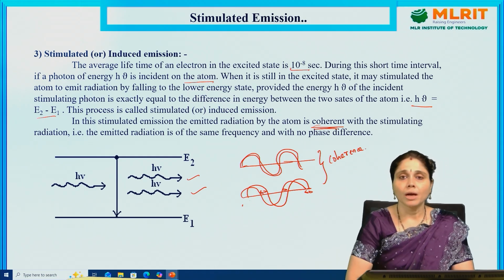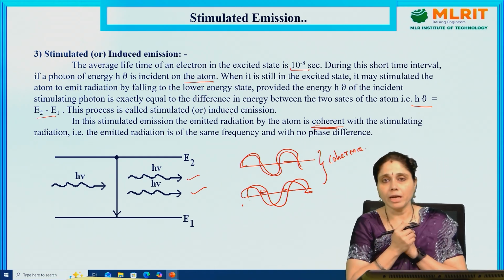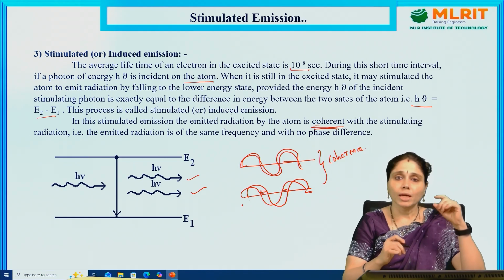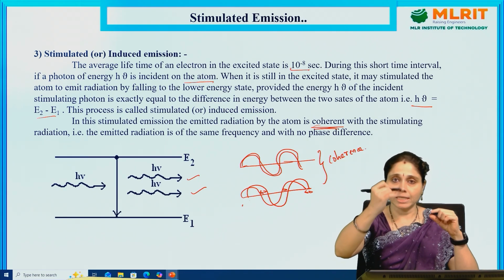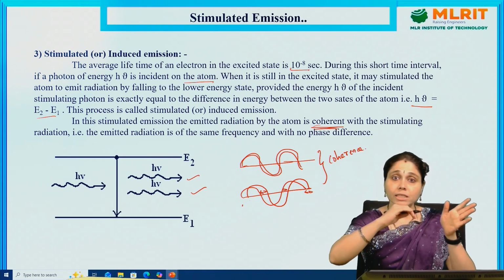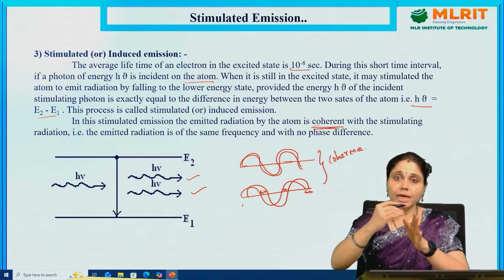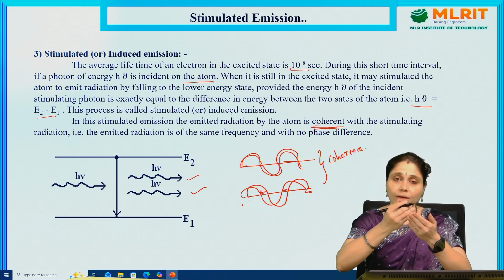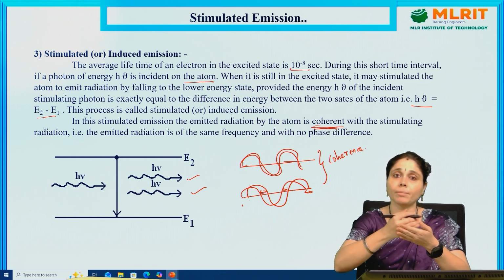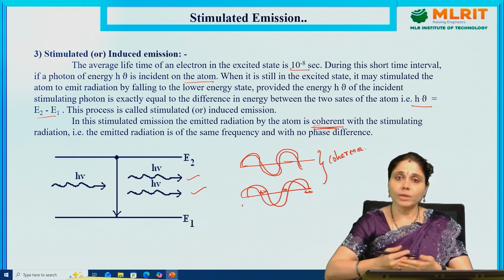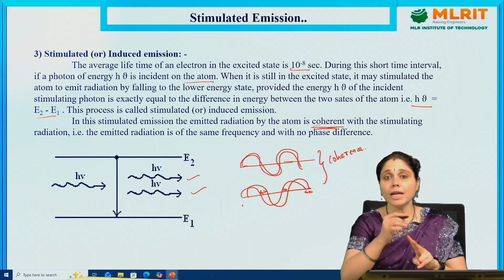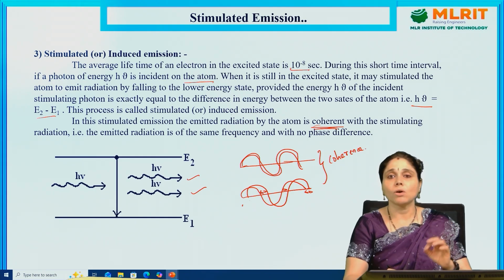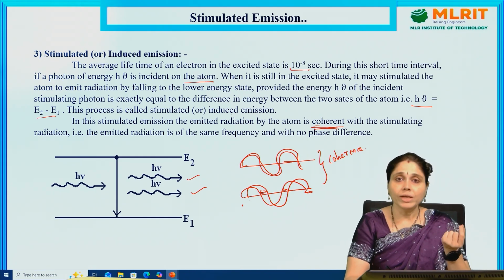So during stimulated emission, what happens? Whenever energy is incident on an atom in the excited state, the atom remains in the excited state for 10 to the power of minus 8 seconds and then comes to the ground state by releasing 2 photons that are coherent with one another. This is called stimulated emission of radiation, by which we produce laser light.